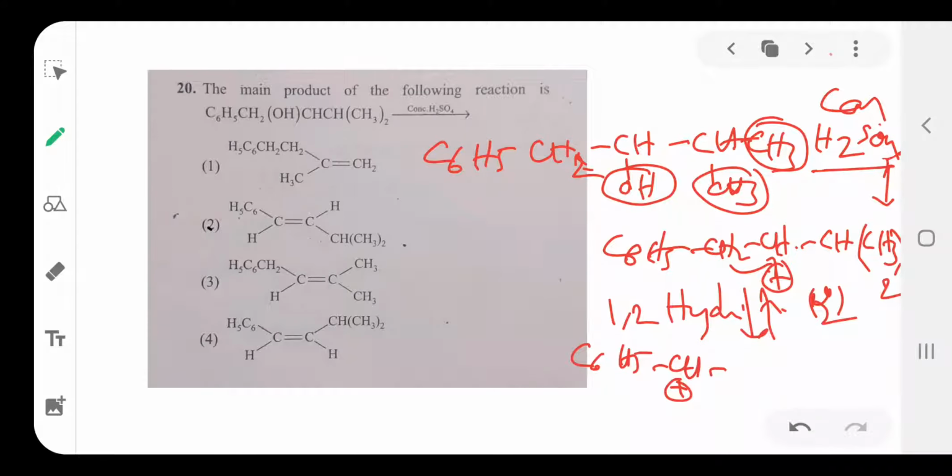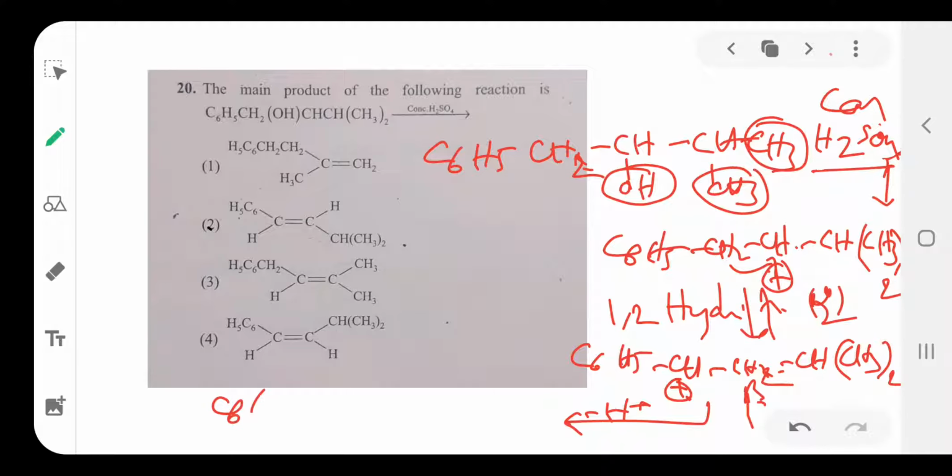Then what happens? CH2 CH3 twice. So this is the compound. It is followed by the loss of H plus from the beta carbon. So this is the positive carbon, and next this is the beta carbon. In this beta carbon, this hydrogen is removed. H plus is separated from this beta position. Okay, then C6H5 CH double bond CH3 twice. So this is the compound.